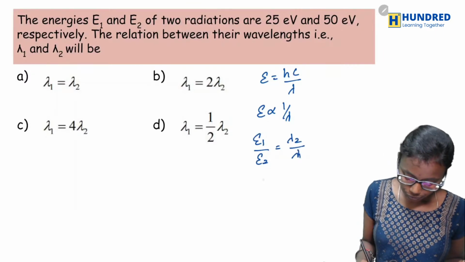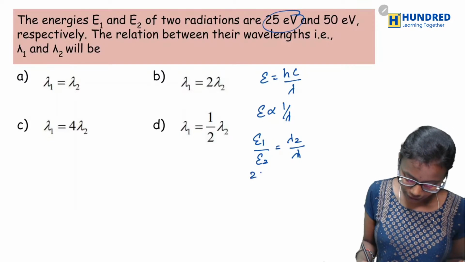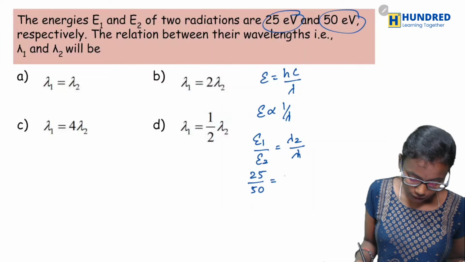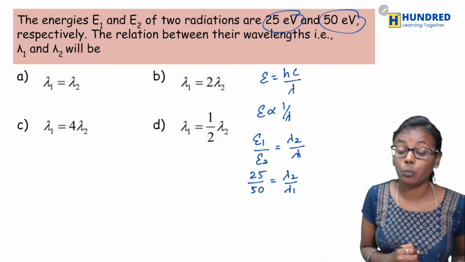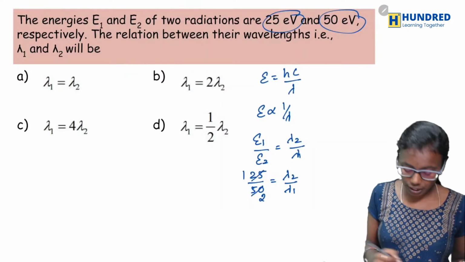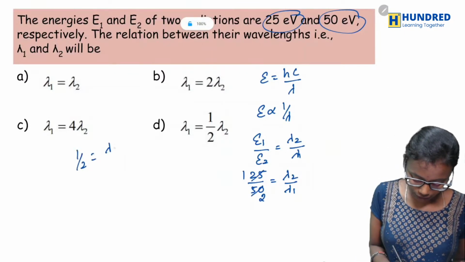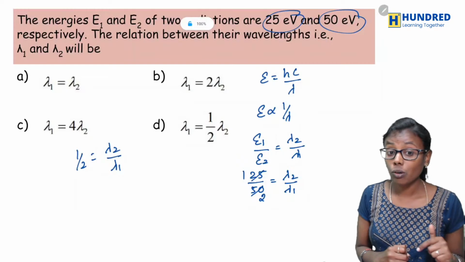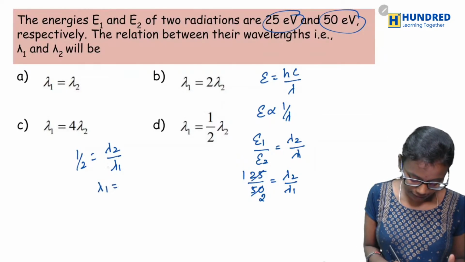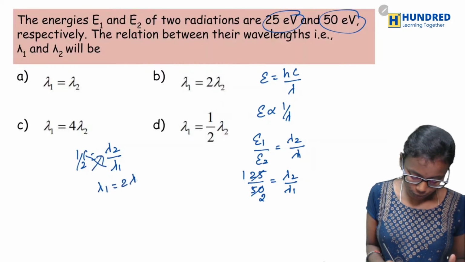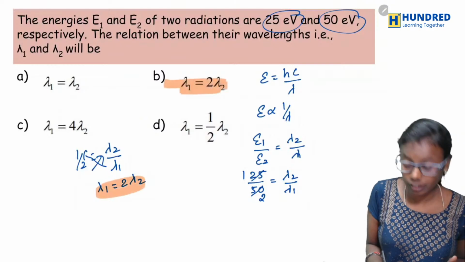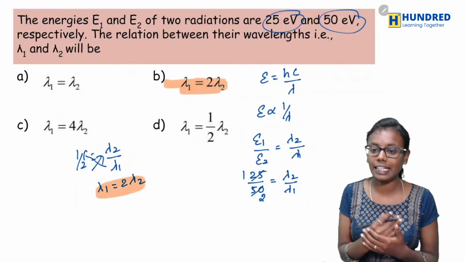Right. So what is E1 given? 25 and E2 is 50, which is equal to lambda 2 by lambda 1. So 25 1 times is 25, 2 times is 50. So 1 by 2 is equal to lambda 2 by lambda 1. So what would be the relation? Lambda 1 is equal to 2 into lambda 2. So option B is the right answer. Very good.